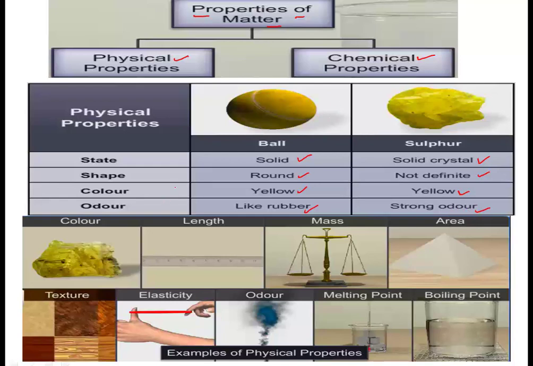Apart from this, we can include color, length, mass, area, texture, elasticity, odor, melting point and boiling point. These are the examples of physical properties to analyze any substance.